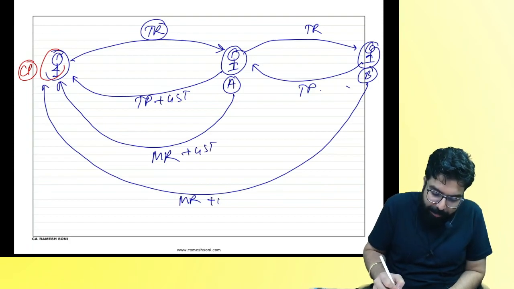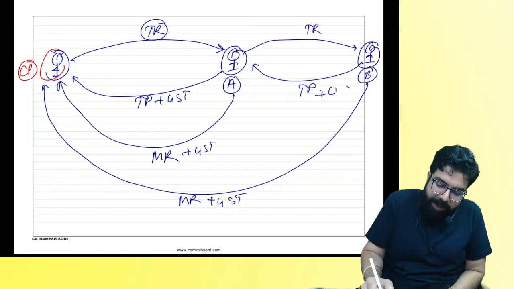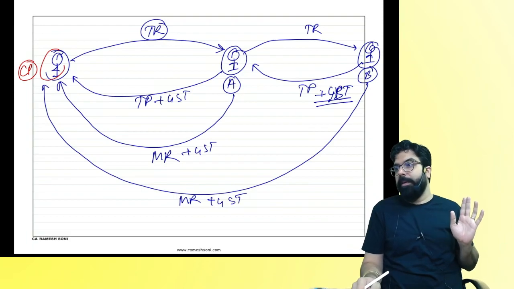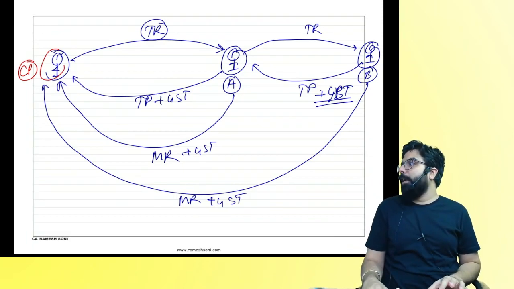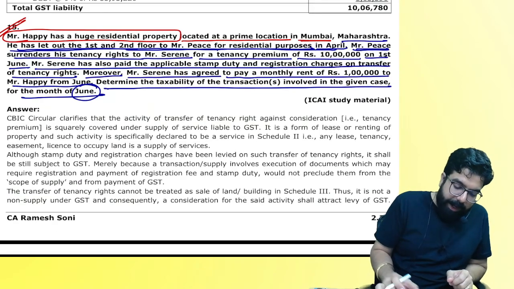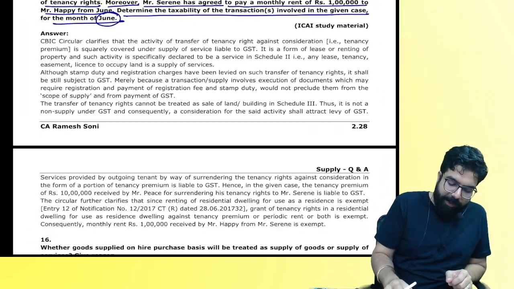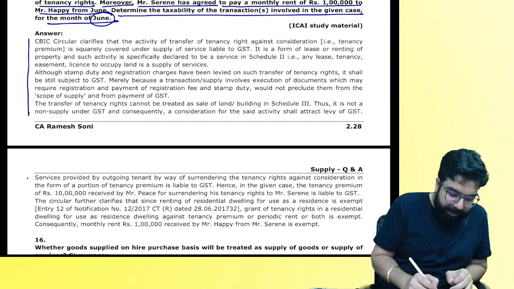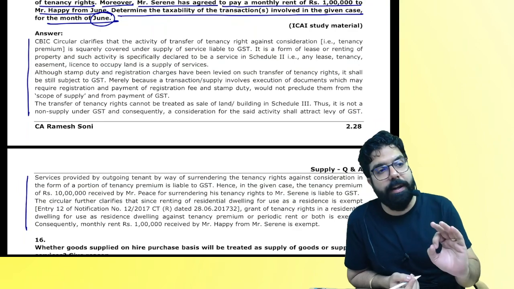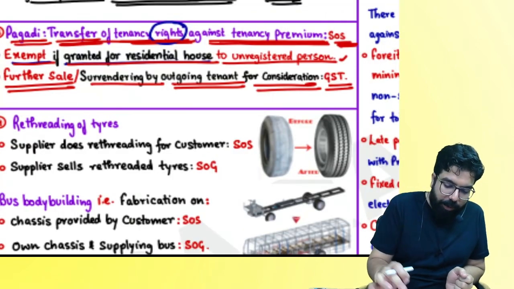Everything is taxable. Why, people? Because it is commercial property and government says when you are doing commerce, I will also do commerce. I will also want GST. Is my point clear to all? Can we go ahead, everyone? Next. This question's answer, you will not 100% understand now. You will understand this after we are done with the chapter. But are we all clear till here? Back to your chart book.